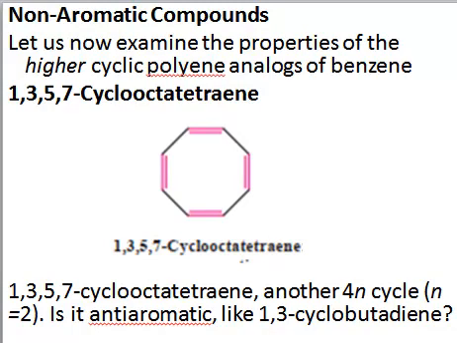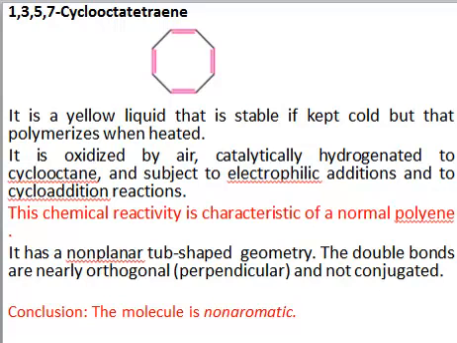Since this molecule is not planar, the p orbitals will not be able to overlap and form a delocalized system. So this is not an anti-aromatic system, right? This molecule is a yellow liquid. It is stable if you place it under cold conditions, but when heated it readily polymerizes. This molecule is readily oxidized in air. It can be catalytically hydrogenated to form cyclooctane, and it can undergo electrophilic addition and cycloaddition reactions. So it has all the reactions of an alkene, right? It just behaves as if it is a simple polyene, right?